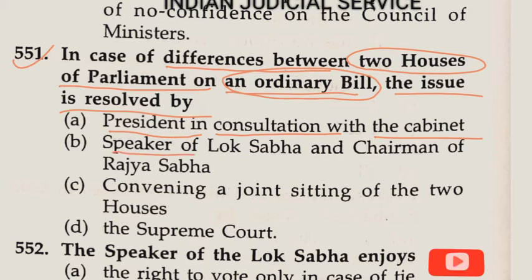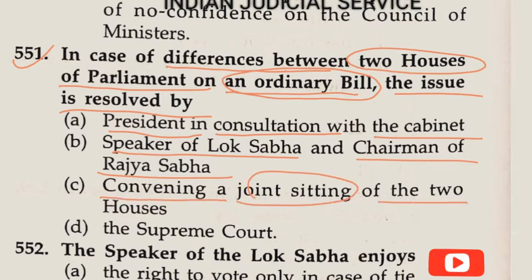Option B, the Speaker of Lok Sabha and Chairman of Rajya Sabha. Option C, convening a joint sitting of the two houses. And option D, the Supreme Court. So in the case of a difference between the two houses of Parliament on an ordinary bill, the issue is resolved by convening a joint sitting of the two houses. So clearly the answer here is option C.